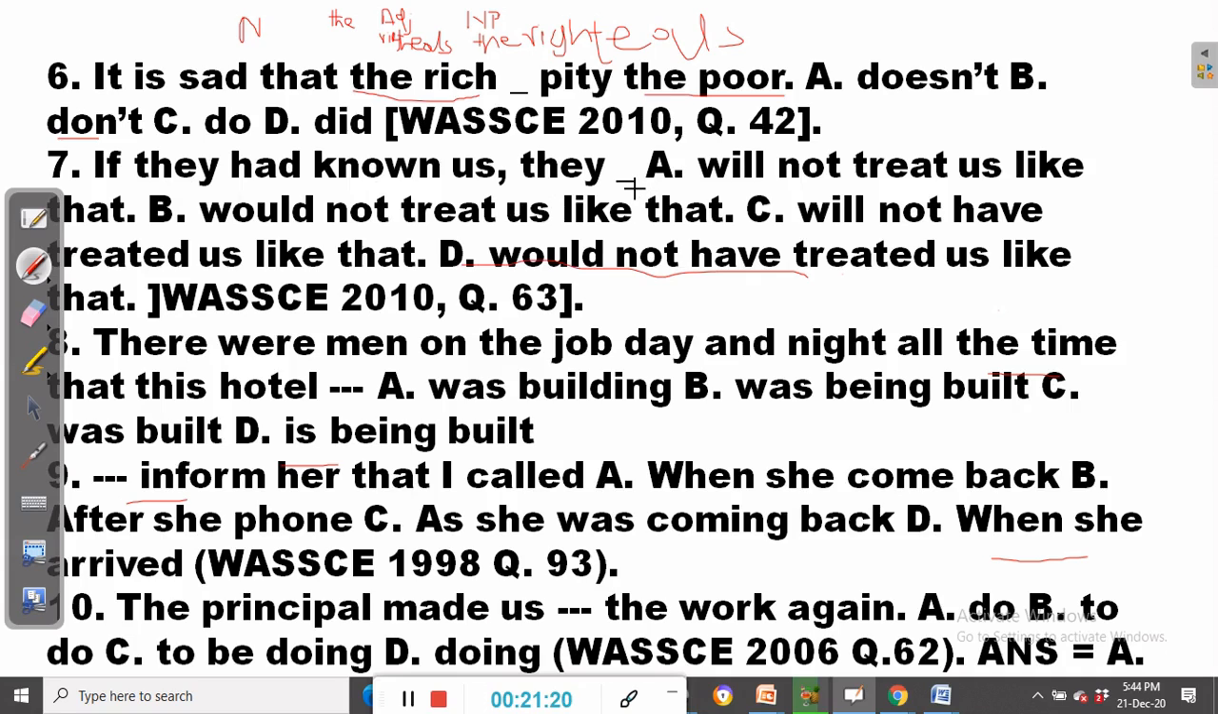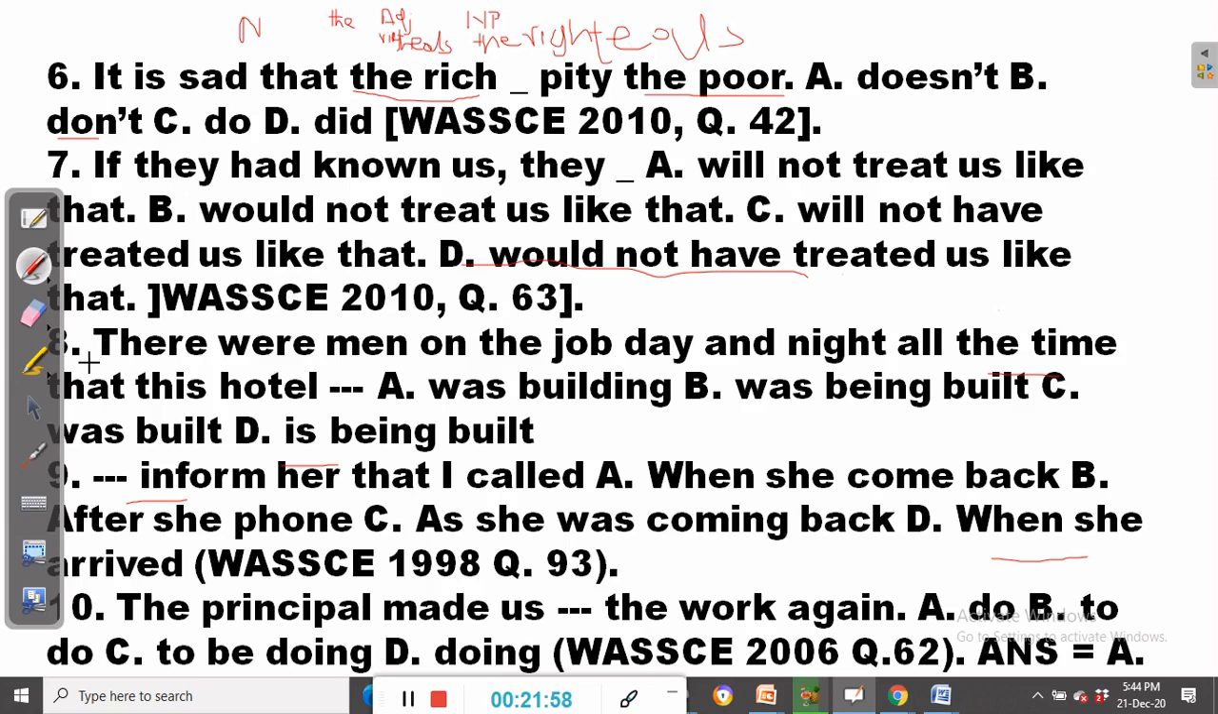This kind of conditional sentence is used to express an impossible situation, or what we could also call a hypothetical situation. It's something that is impossible, and it always uses the past perfect tense in the if clause, and the past conditional in the other clause, which is called the result clause. If they had known us, they would not have treated us like that.